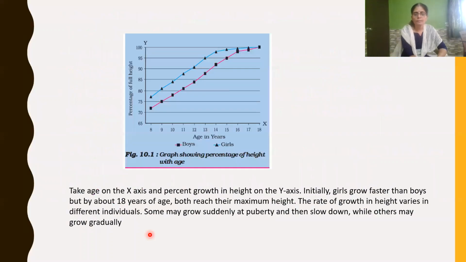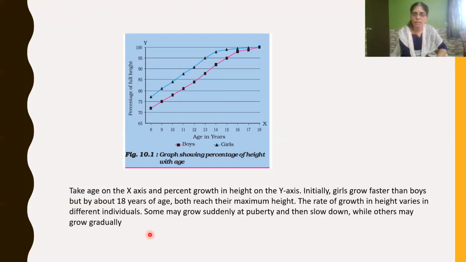And here children will be having one graph. Here we have taken age on the x-axis and percent growth on the y-axis. Age is taken as 8, 9, 10 till 18 years, and the y-axis is percentage of full height.